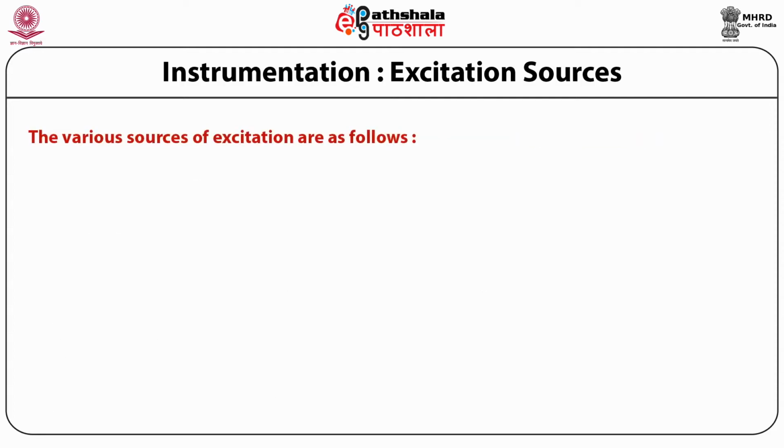The various sources of excitation include flames.